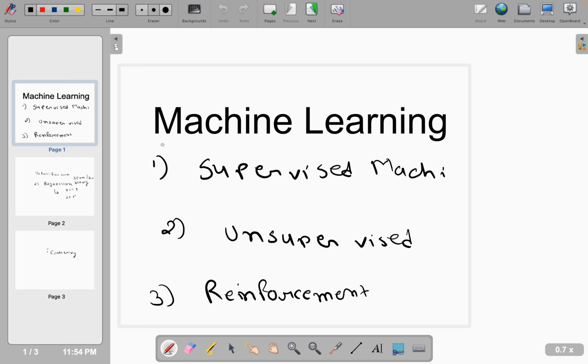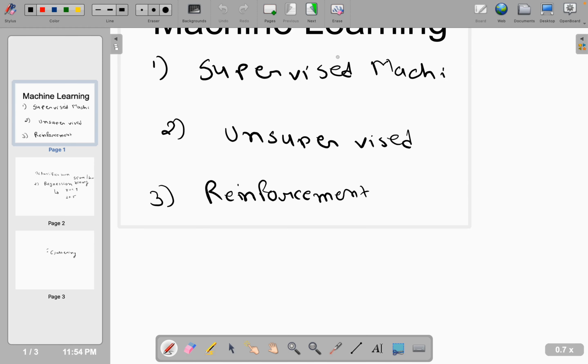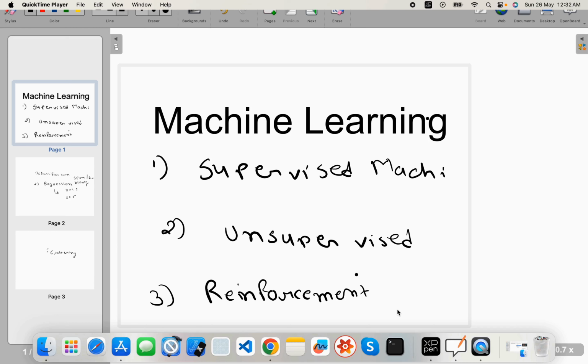Okay, so that's all for today's topic. In the next video we are going to get familiar with some key terminologies that are essential to understand and work with machine learning models, like labels, features, training set, testing set and validation set.